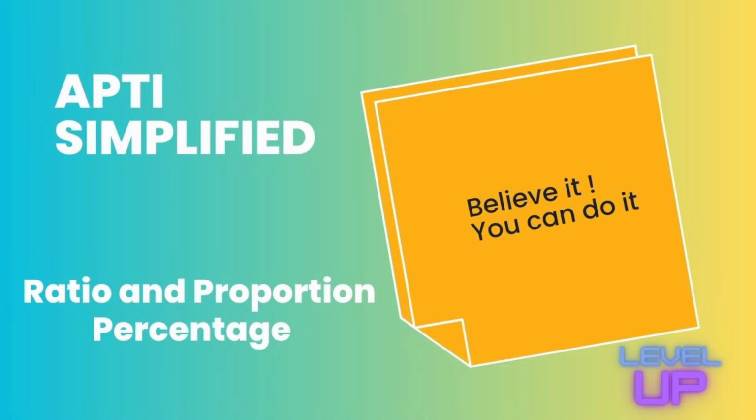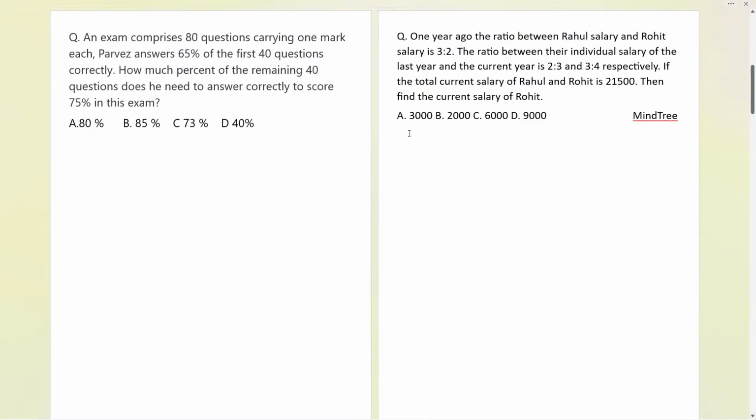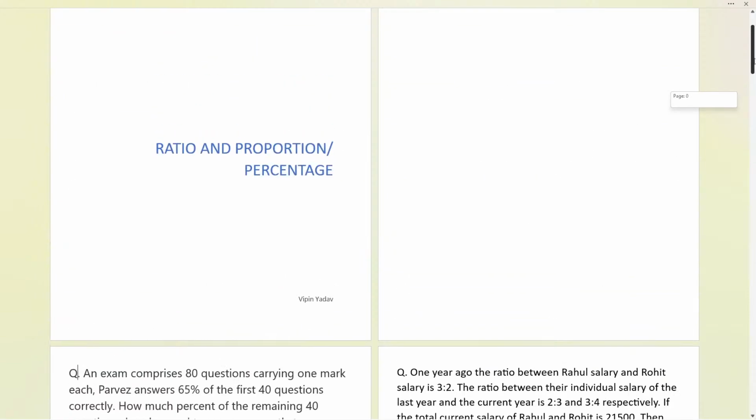Now you have 1 minute to go. Your time starts now. Okay, let me share it, I haven't shared it. Give me a minute. Okay, here is the question. Basically we have the ratio and proportion and percentage part.